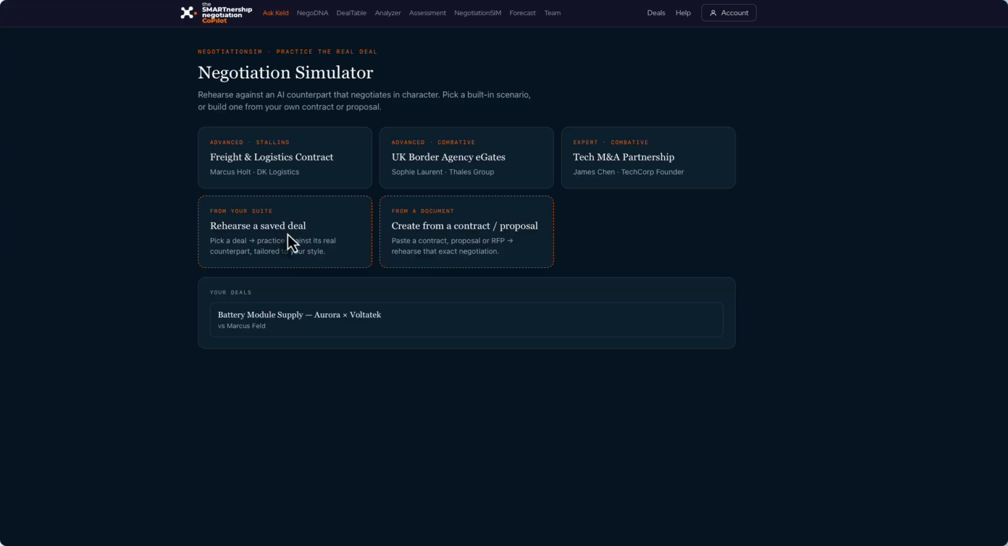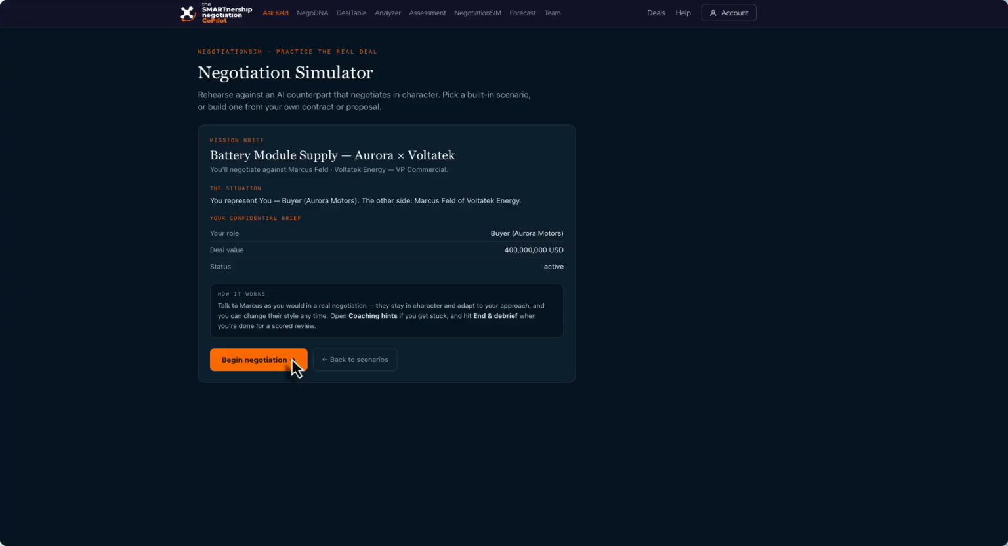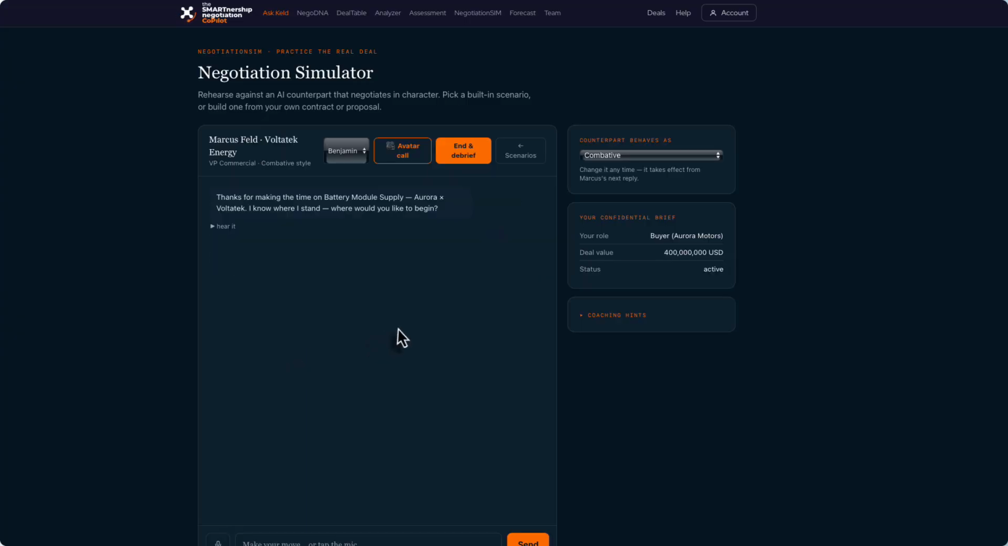So you can go to a rehearse a saved deal. I got one that is here in the system already, the battery module supply thing between two parties, Aurora and Voltatech. And we are sitting on the buy side, so we can just begin the negotiation. We have a few information here. My role is the buyer from Aurora Motors. The deal value is 400 million US, and the status of active. That means it's actually a negotiation that is going on right now. I can then begin negotiation.